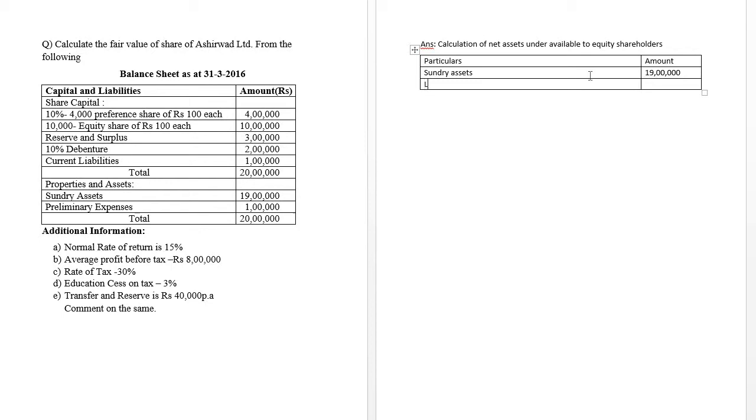Next, when all the assets are completed, less outside liabilities. Which all are the outside liabilities that we have to consider?